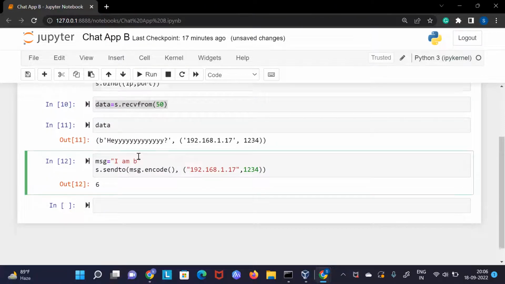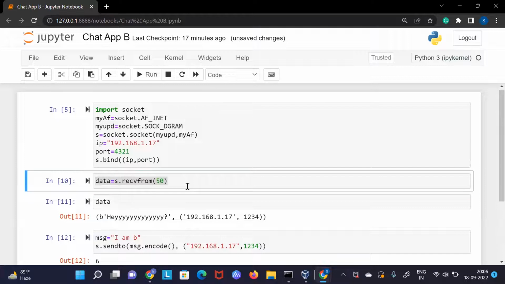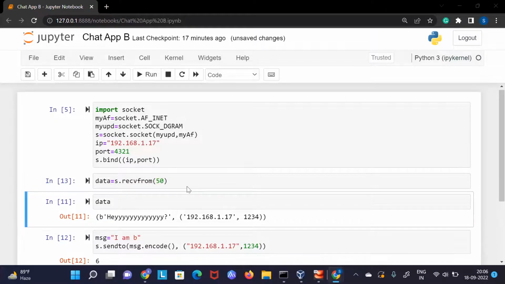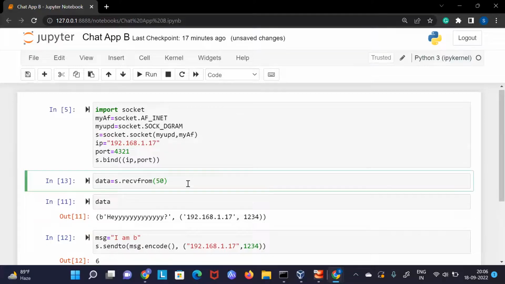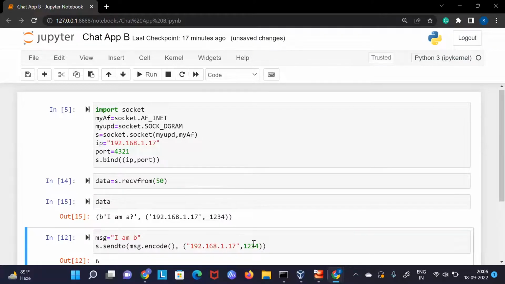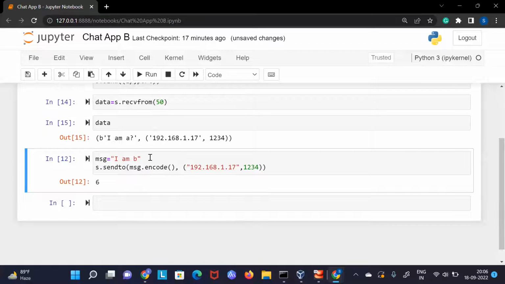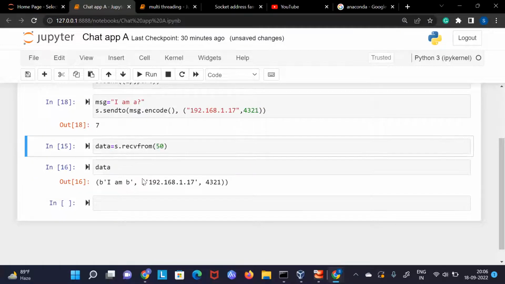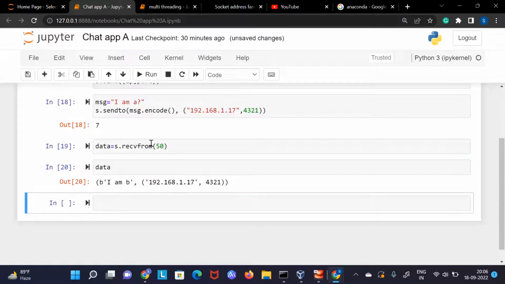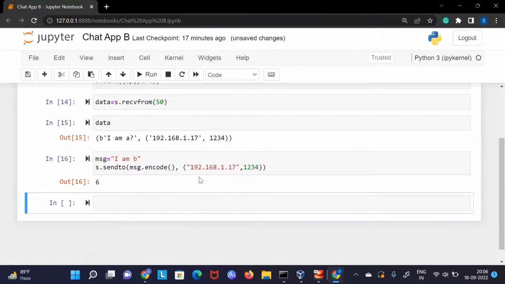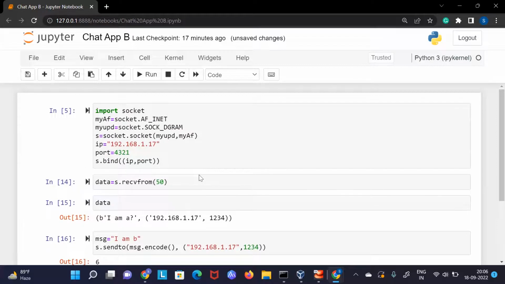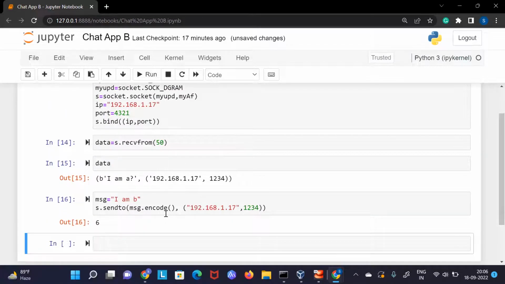So for this, it should have to receive this. So let's run this thing, and let's run this thing. IMA. Now it can also send some data back to this IMB. Okay, so now if it's something like a chat application, they can chat together, but it is a little bit manual. I have to keep on running this and then running this. So it is not a good practice, right?